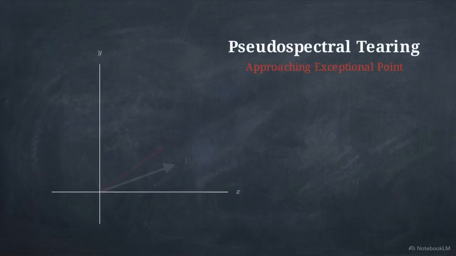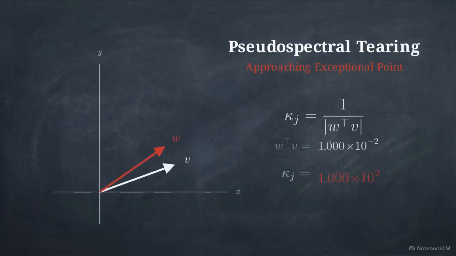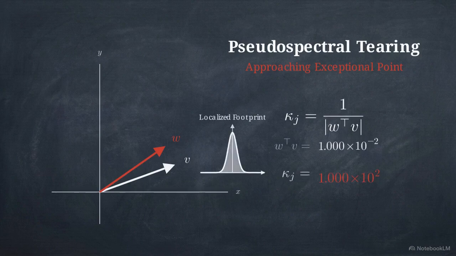Non-normal discrete operators are subject to a mechanism called pseudospectral tearing. The right eigenvector, the physical footprint, stays completely localized, but the left eigenvector physically folds away from it. As they twist toward a 90-degree angle, their inner product shrinks to 0. The resulting condition numbers leave the realm of computational sanity.